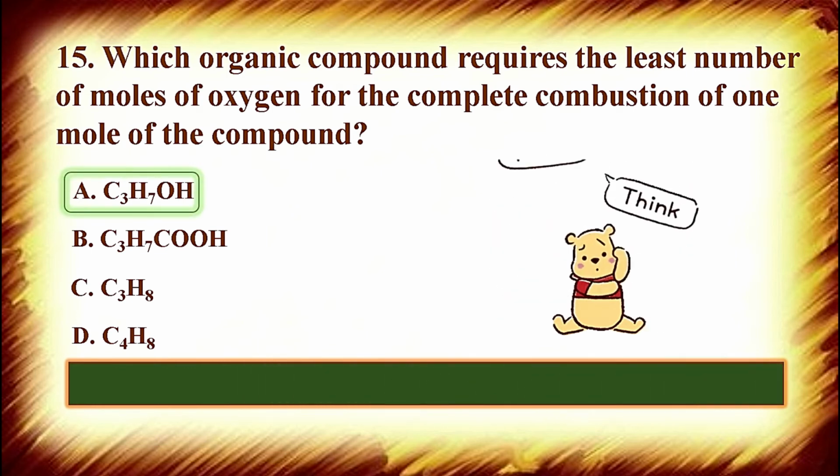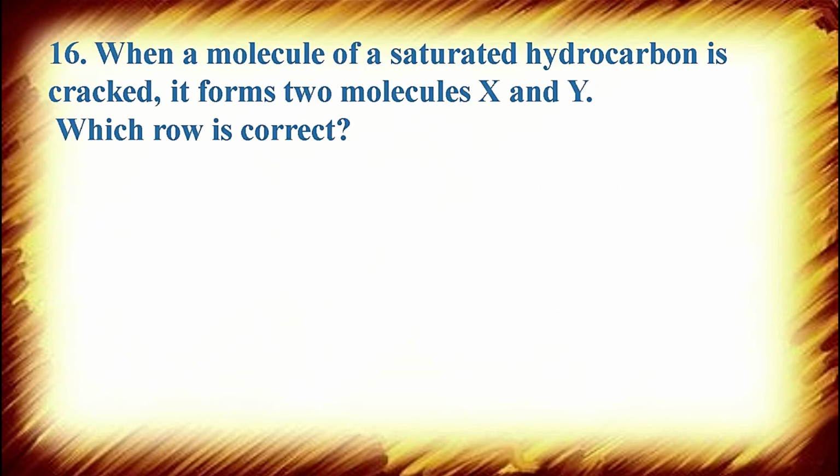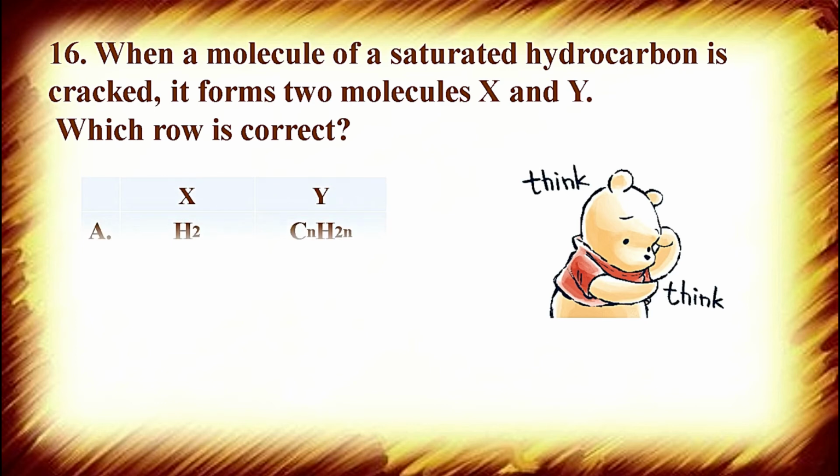So the correct answer is option A, C3H7OH. Next question is 16. When a molecule of a saturated hydrocarbon is cracked, it forms 2 molecules X and Y. Which row is correct about X and Y?